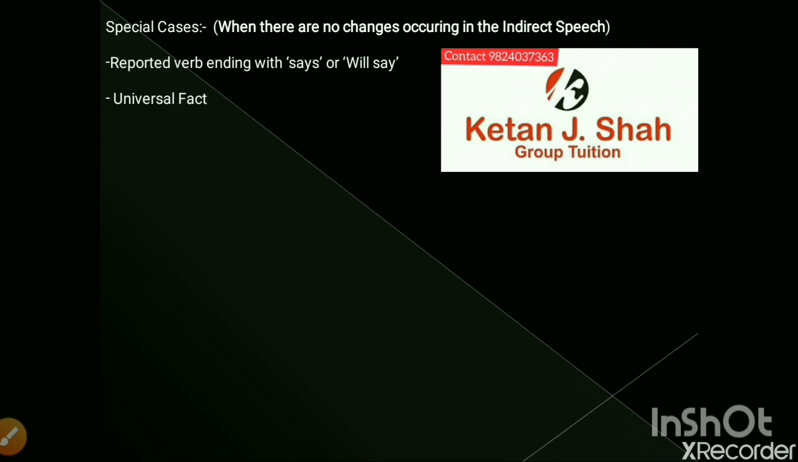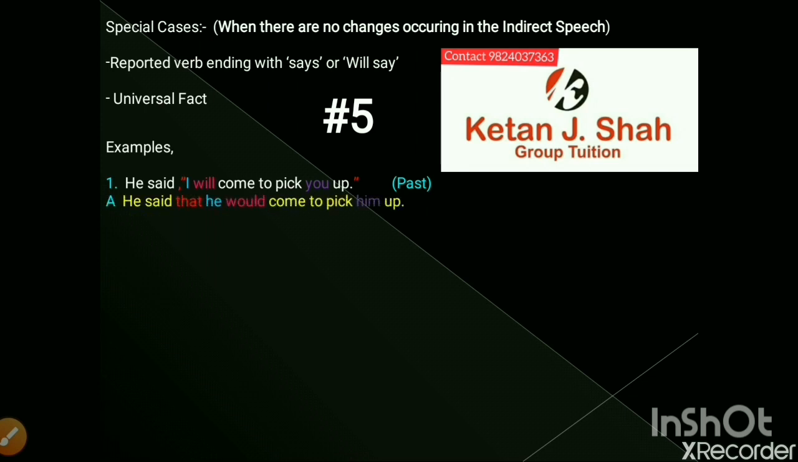Now let's move on to the examples. So now the example number one. He said, "I will come to pick you up." This is a past tense sentence. Indirect speech is: he said that he would come to pick him up.